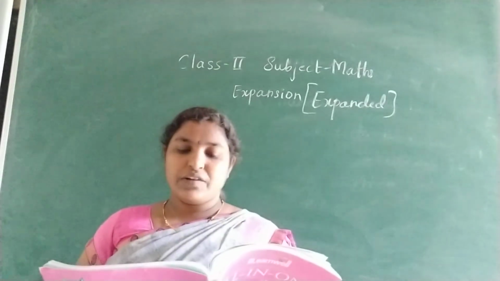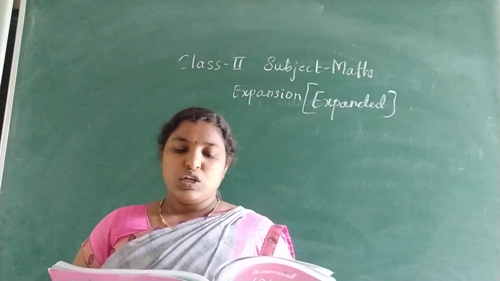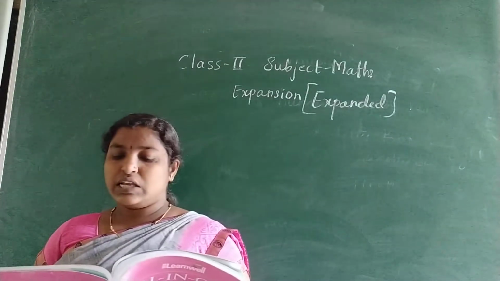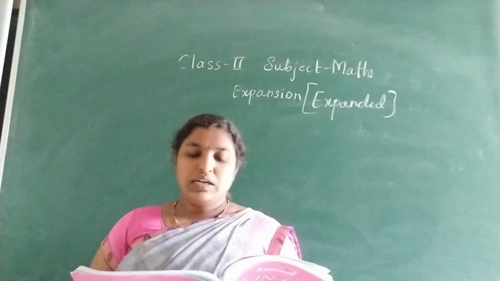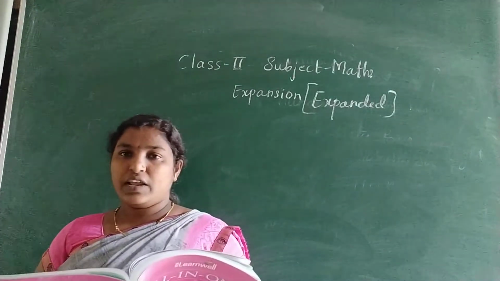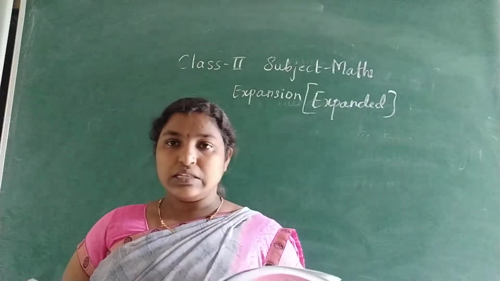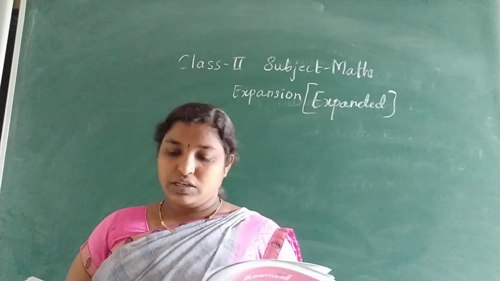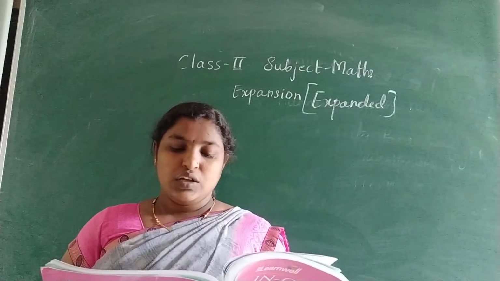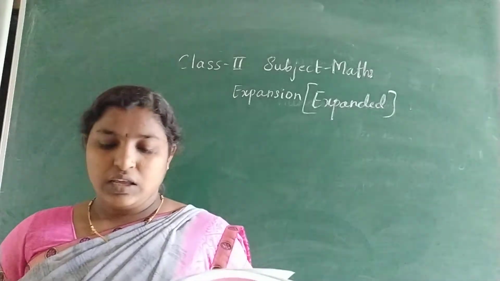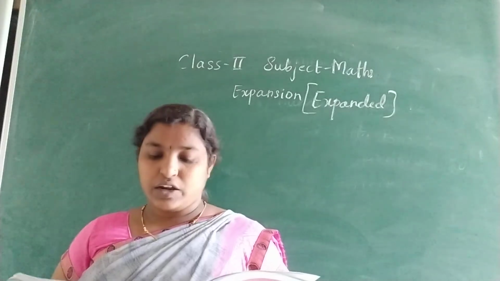In 576 the digit 6 is in the column of ones. So the place value of 6 is 6 ones, which is equal to 6. The digit 7 is in the column of tens. So the place value of 7 is 7 tens, which is equal to 70. The digit 5 is in the column of hundreds. So the place value of 5 is 5 hundreds, which is equal to 500.